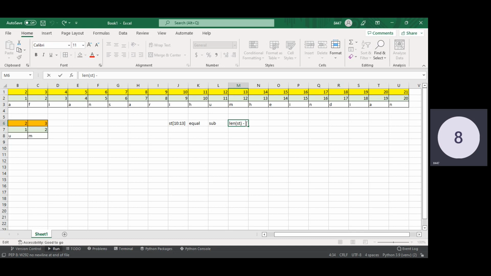Let's suppose the length is 21, minus the index. Let's suppose the index is I, so I plus 1 will be 11 plus 1, which will obviously be greater than or equal to 3. So this will match when we come to this position, but when we come here it will fail.